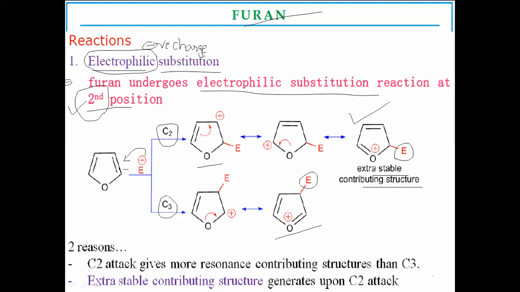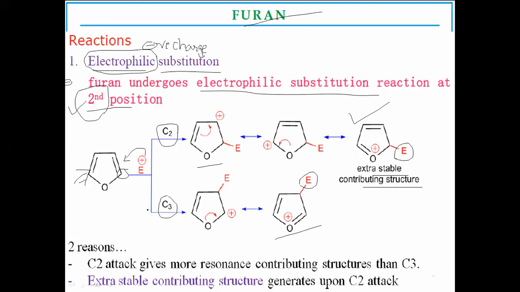If the second position is blocked, then the other second position, that is the fifth, is available for the substitution of the electrophile. If both are blocked, then it shifts to the third and fourth positions.